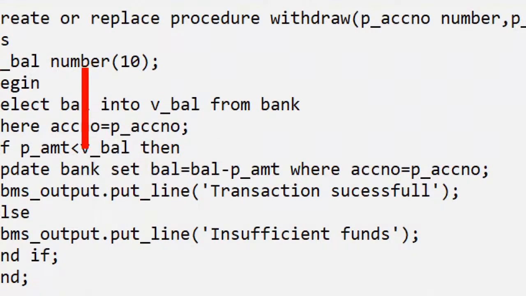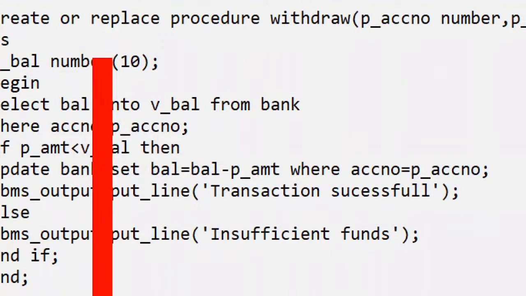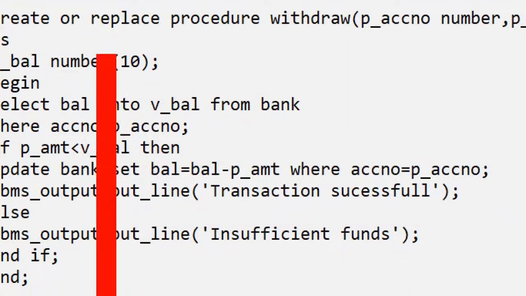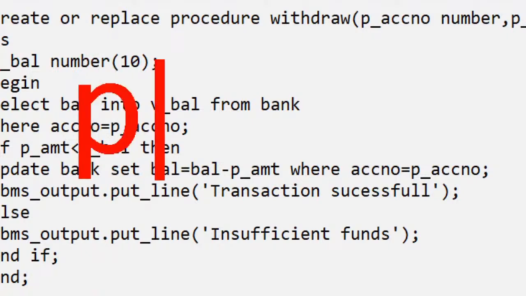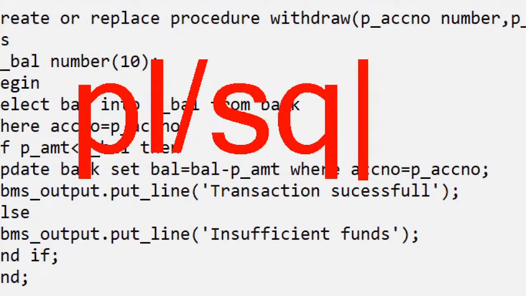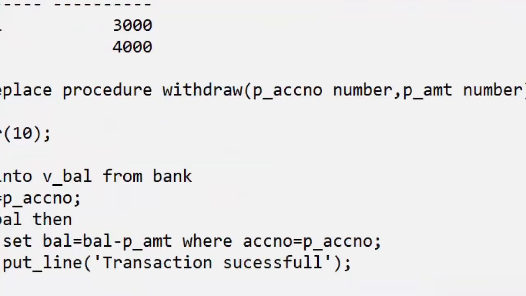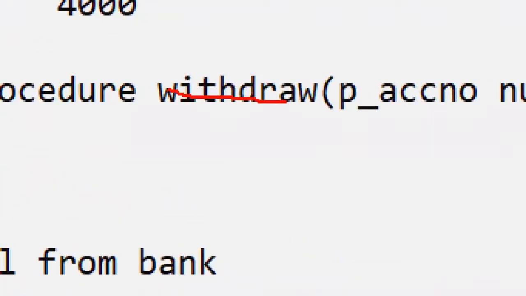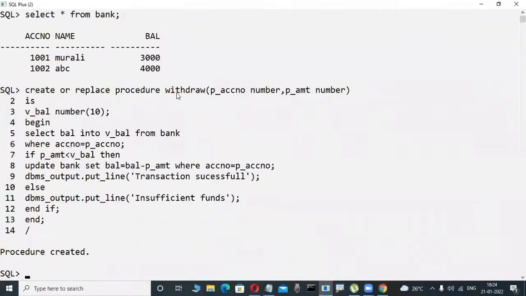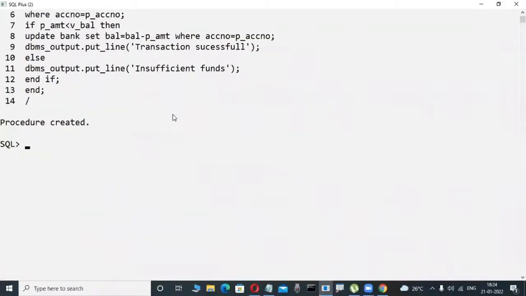Even if you don't have software knowledge or any idea, you will be writing this in future, because I will tell you all the things. These types of coding are called PLSQL coding, a little bit like programming. Once I develop this withdraw procedure, I try to check it, like the ATM transactions I mentioned in the previous case.